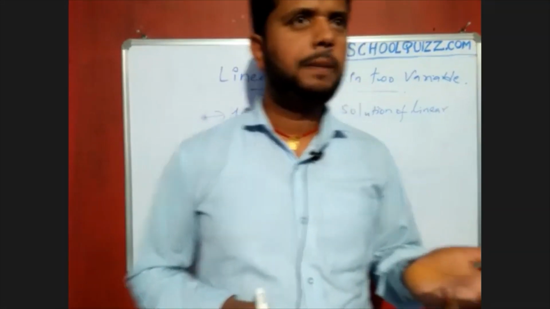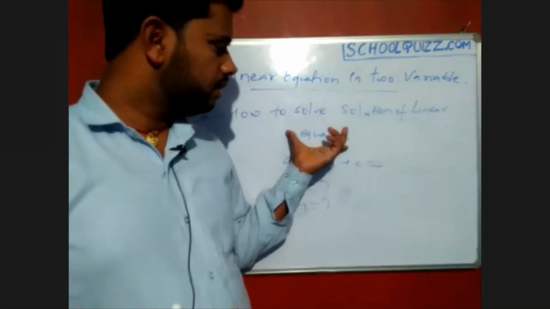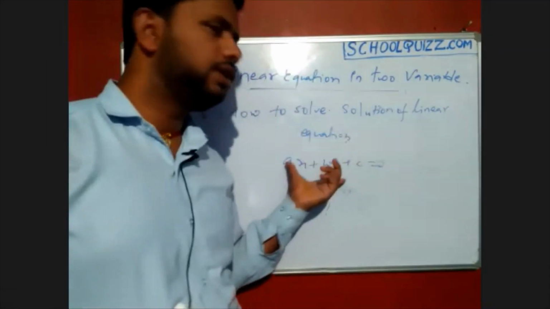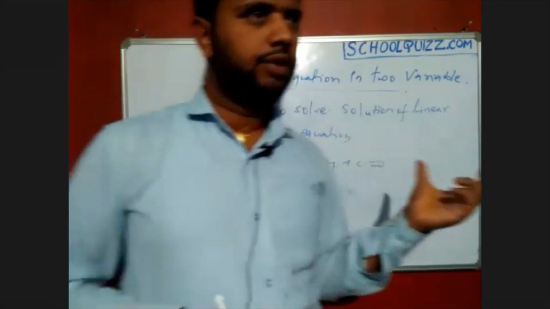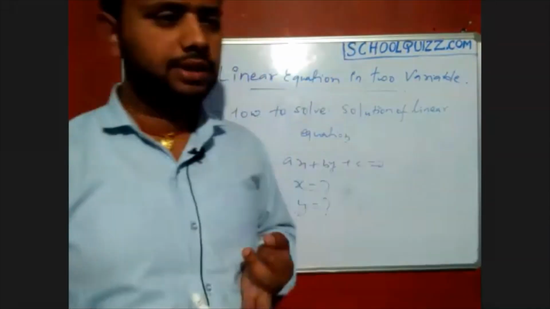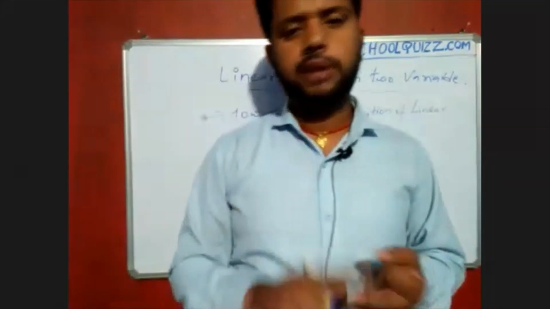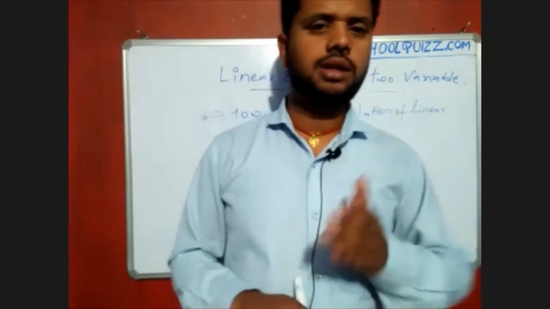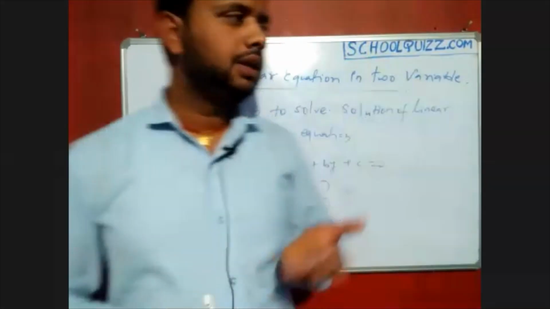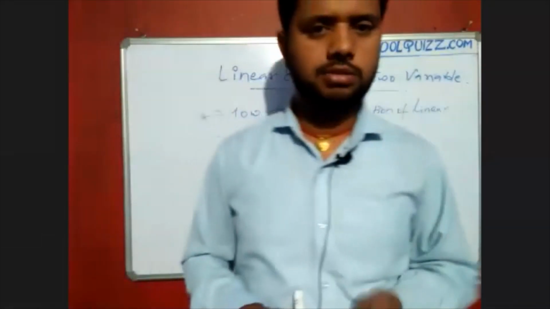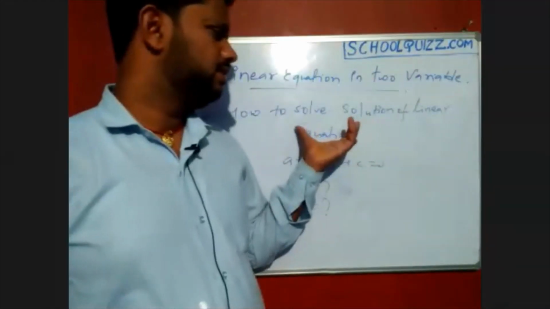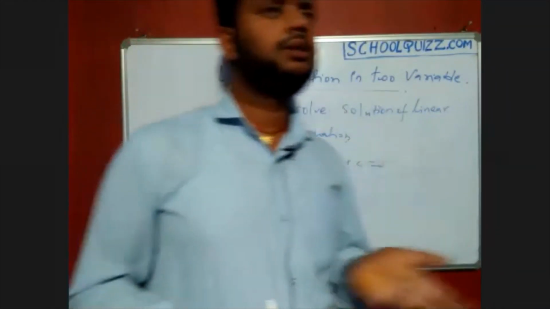Next, in algebraic form, we can solve for the solutions by the algebraic method. There we actually have three methods: the substitution method, the elimination method, and the third one, the cross multiplication method. This year CBSE has already eliminated the cross multiplication method from our syllabus, so we have only the substitution and elimination methods. Okay, so we'll focus on that.